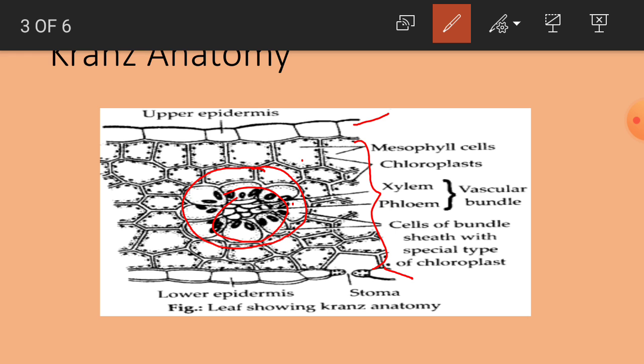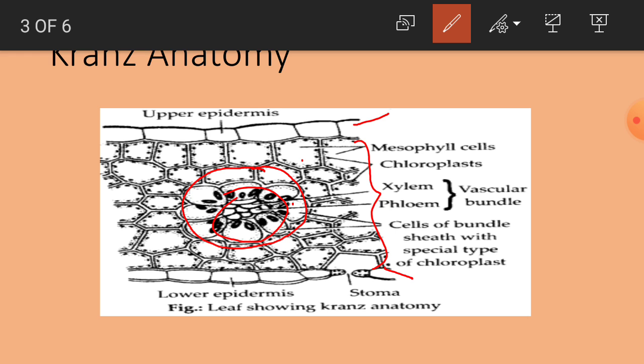So having two types of chloroplastids in the same plant can be called chloroplast dimorphism. Actually, as the bundle sheath is like a chain or a wreath, the so-called anatomy of the C4 leaf is called Kranz anatomy. Kranz is a German word which means a chain.